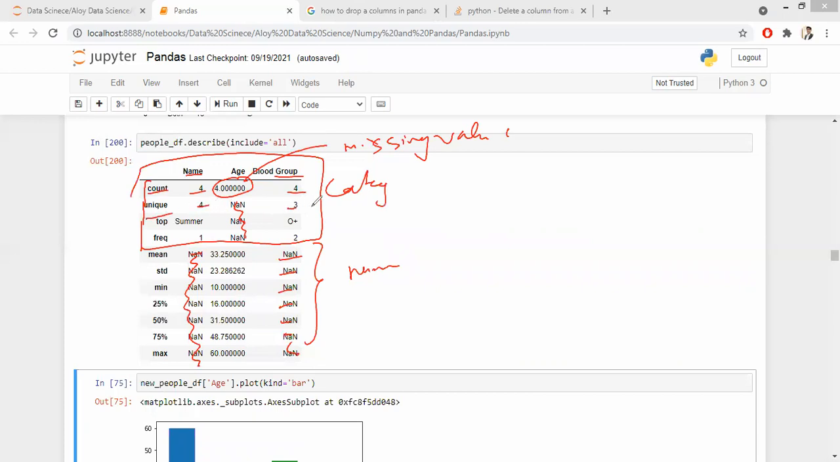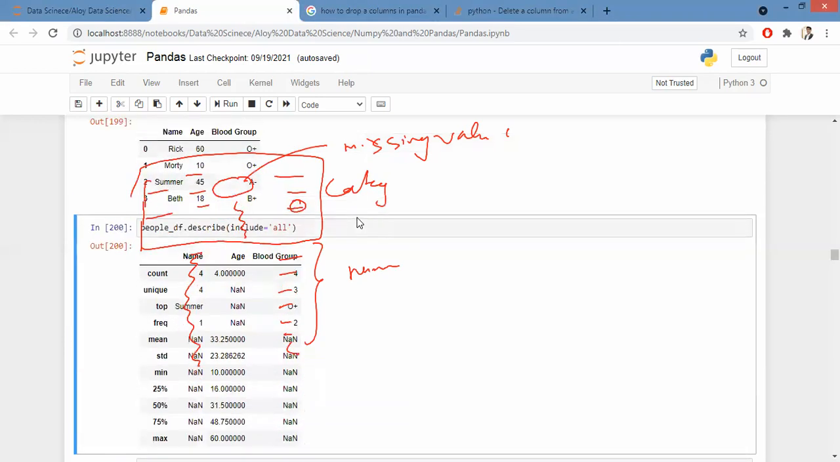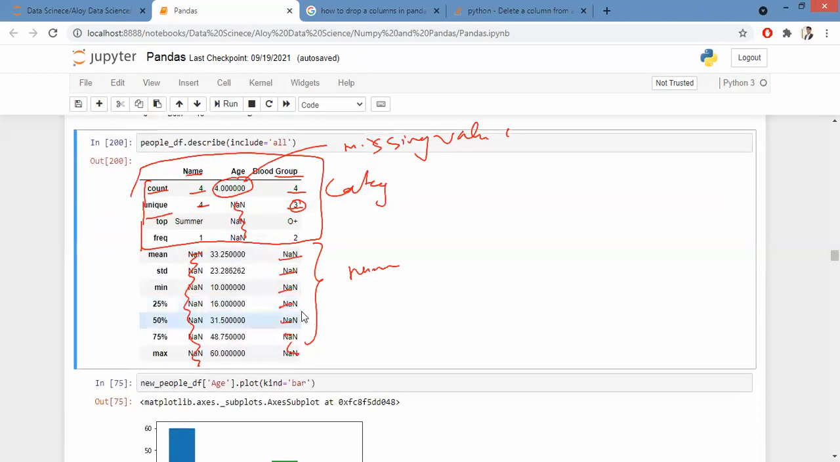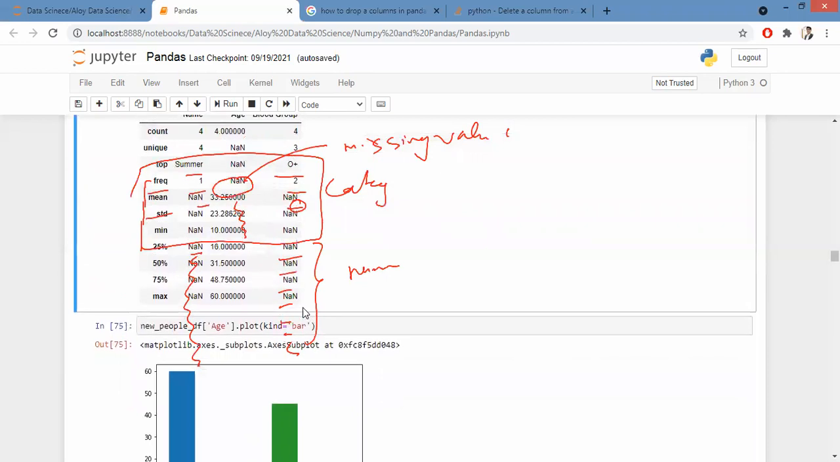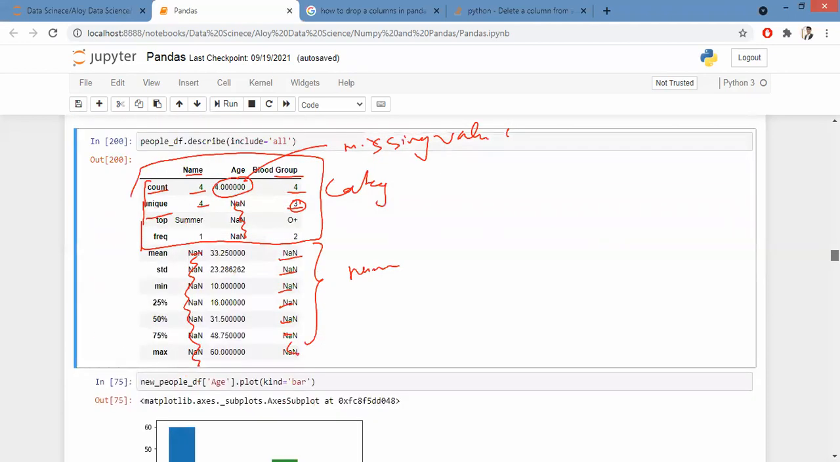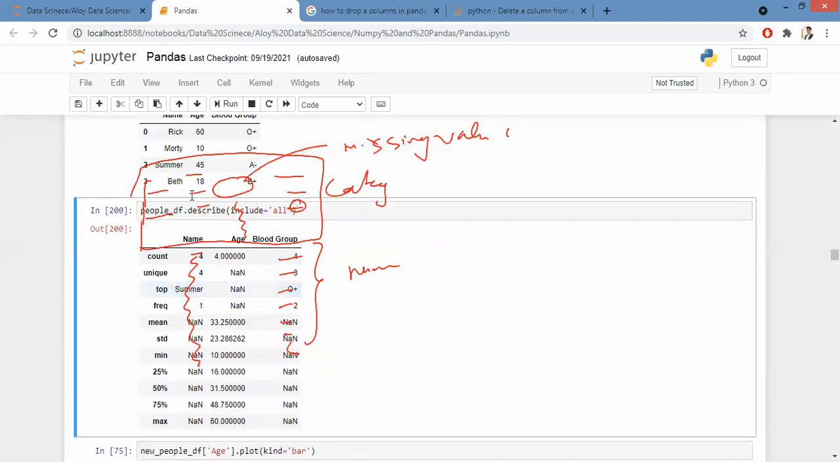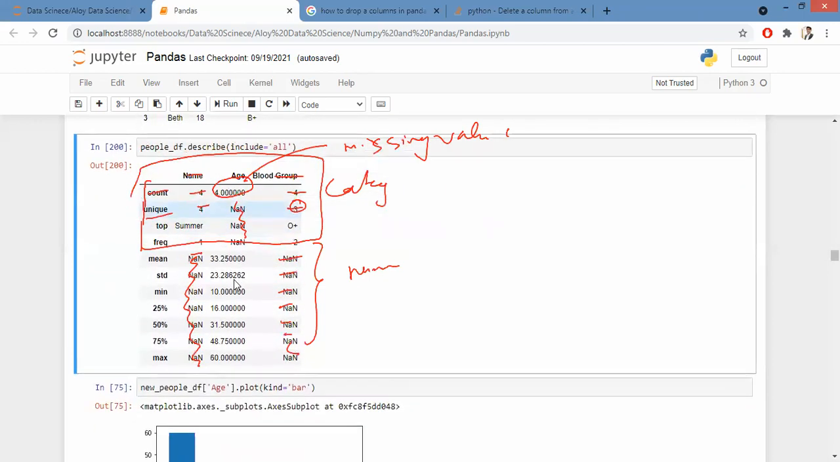Unique gives you if the values are repeated or not. It is only 3 here. Why is it only 3 over there? Because O positive is repeated. Are you guys with me? Yes, sir. Okay. Now, the top is summer. Why does it take top as summer in names?